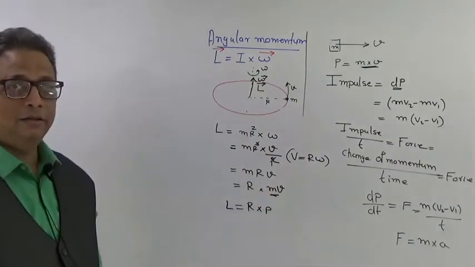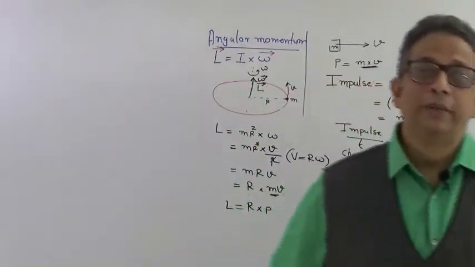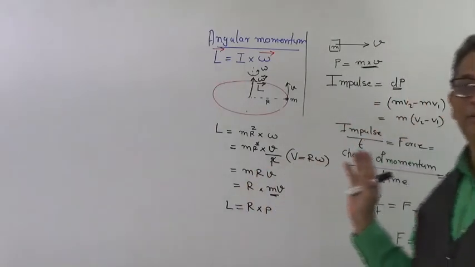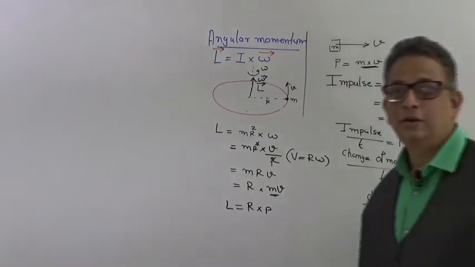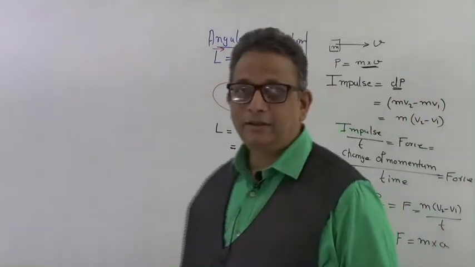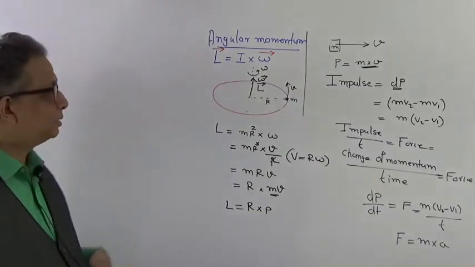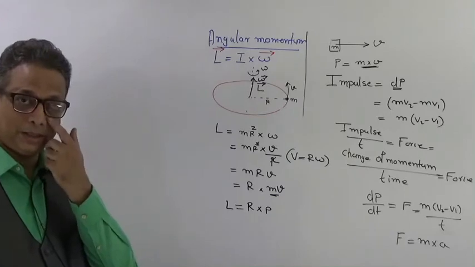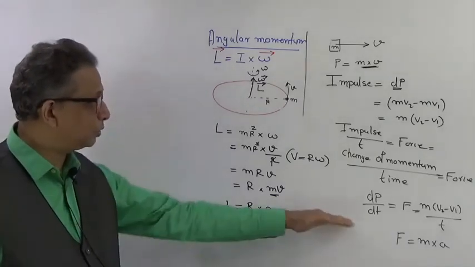These methods will help you to recall all these equations with minimum effort. If you understand this logic, you will see how the linear motion equations are getting converted into rotational motion equations. Is it clear? Are you understanding? So this is the equation point of view that we are trying to understand, and how to get these equations based on the linear motion equations.